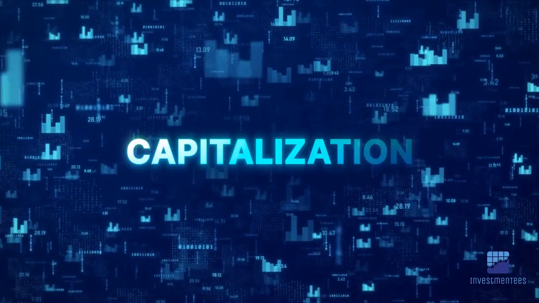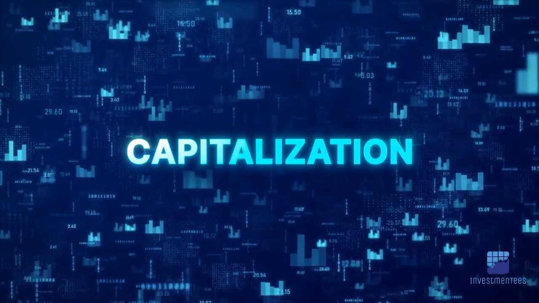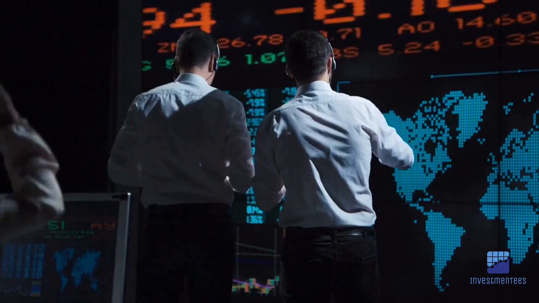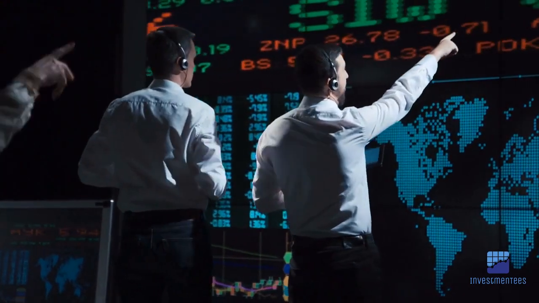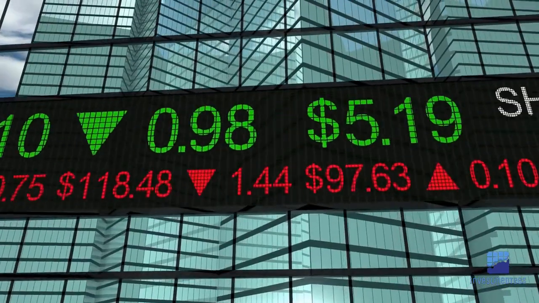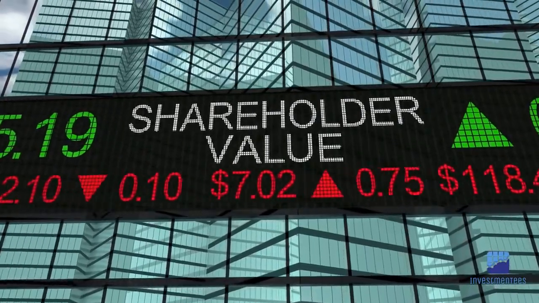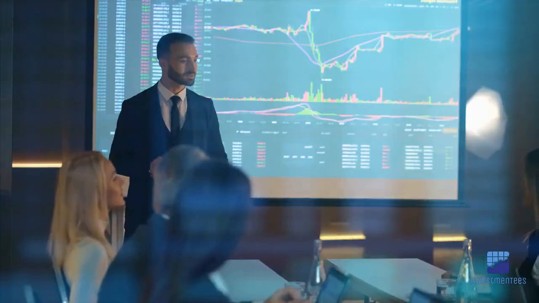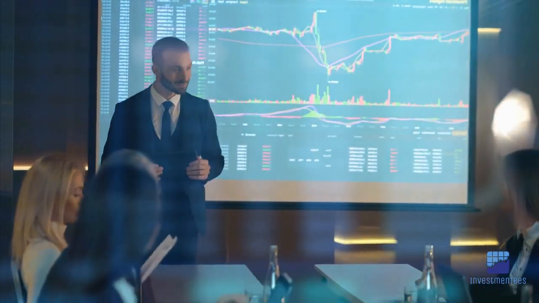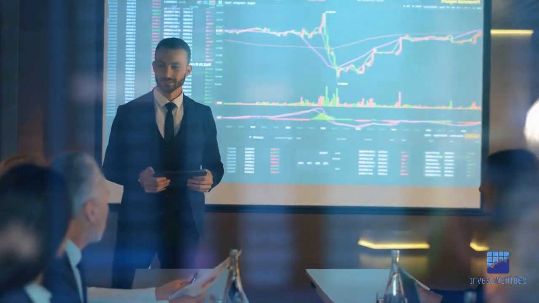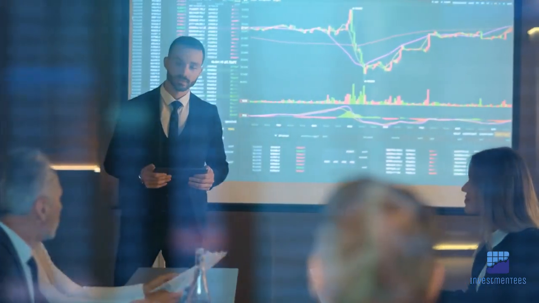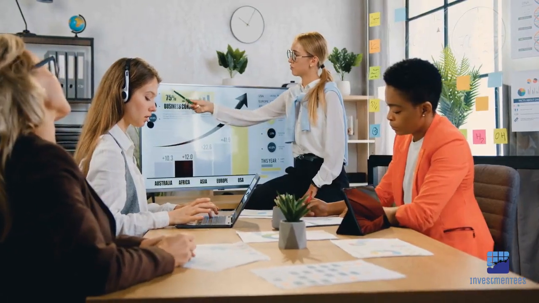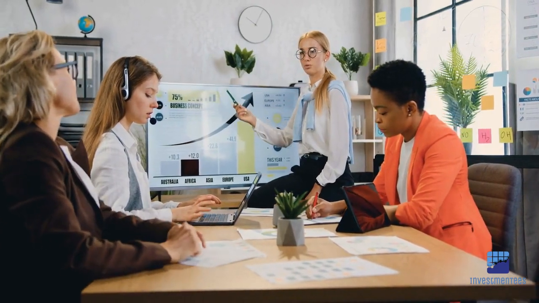Market capitalization is an important financial metric that measures the total value of a company's outstanding shares of stock. It represents the price that investors are willing to pay for a piece of the company. Market capitalization is calculated by multiplying the current market price of a company's stock by the number of outstanding shares. For example, if a company has 1 million shares outstanding and its current stock price is $50, its market capitalization would be $50 million.